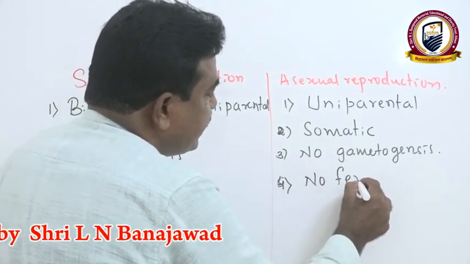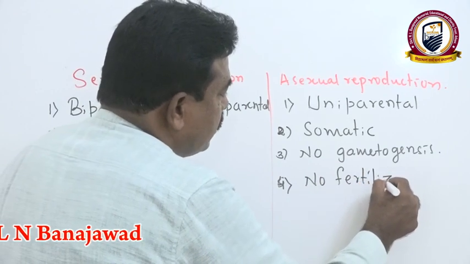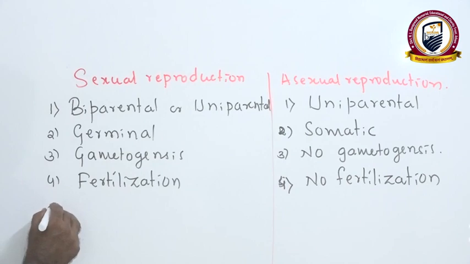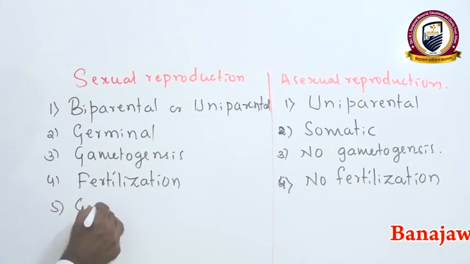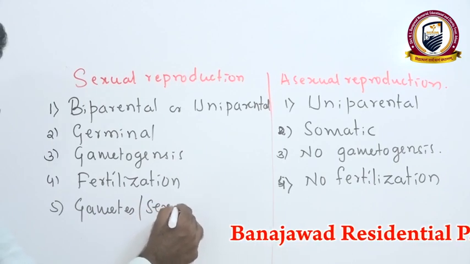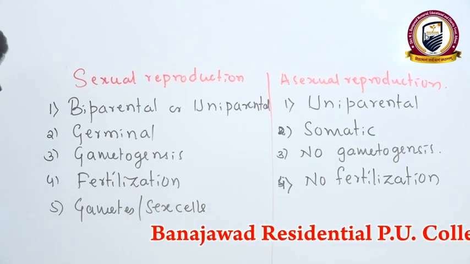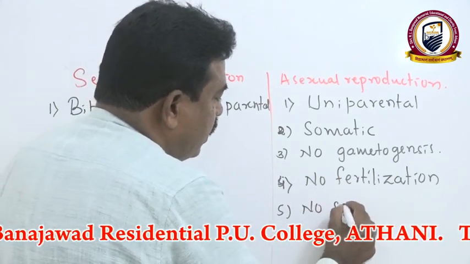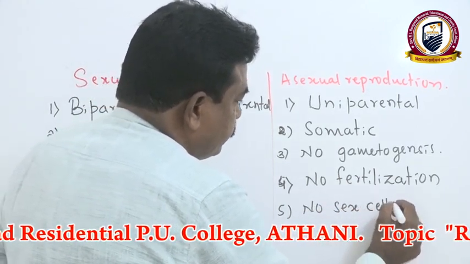No fertilization in asexual reproduction. At the same time, gametes, or sex cells, are involved in sexual reproduction, but in this case no sex cells or gametes at all.